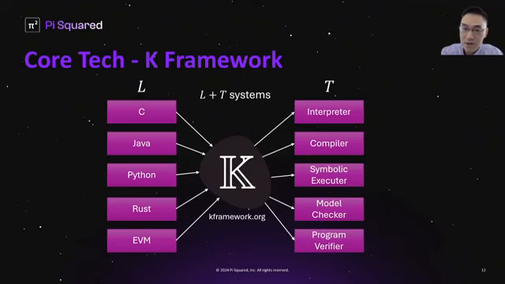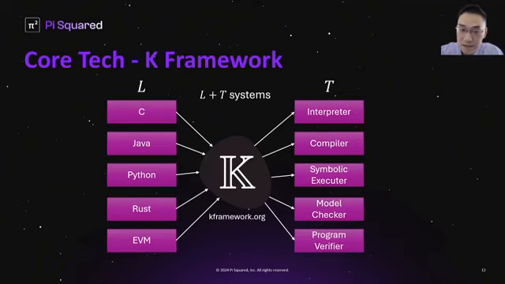These tools are language parametric, or they're actually tool generators in the sense that they can be instantiated by any given programming language. So in this K vision, every programming language has a formal semantics, and every tool has a generic implementation in K, which can be instantiated by a formal semantics.